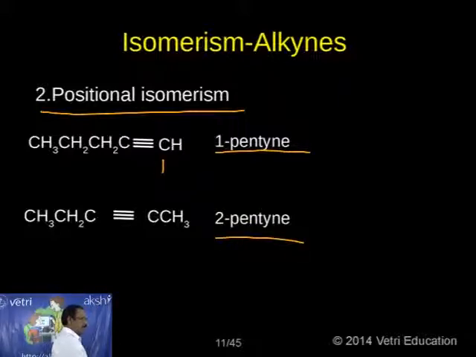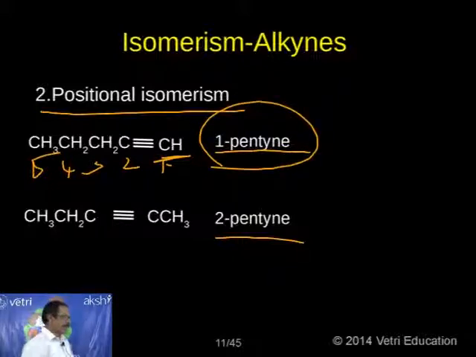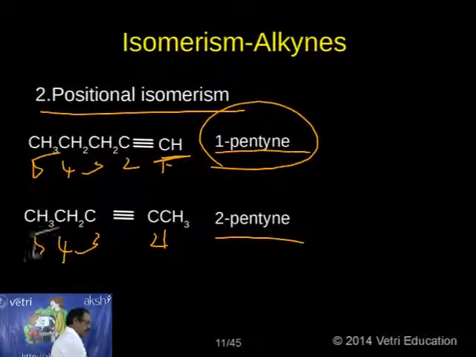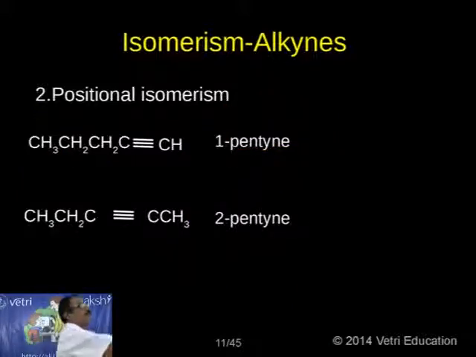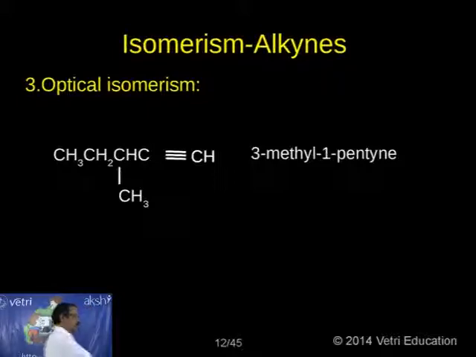So here, 1, 2, 3, 4, 5 carbon atoms. The carbon of the triple bond is connected to the first carbon atom, so we are calling it 1-pentyne. In this case, 1, 2, 3, 4, 5. So the position now changes from 1 to 2. That's why this is called 2-pentyne. So 1-pentyne and 2-pentyne are specific examples of positional isomerism. Okay, let me go for the next one, type 3, that is optical isomerism.